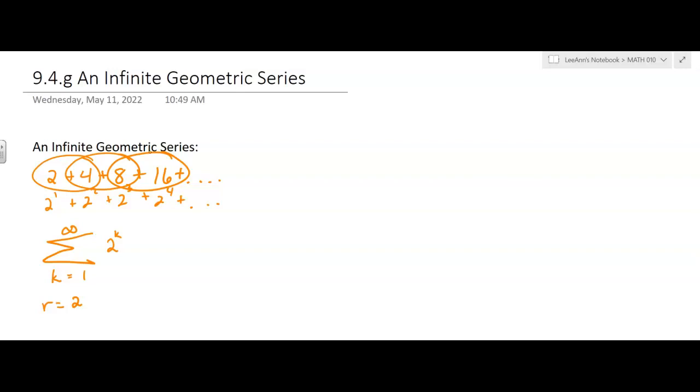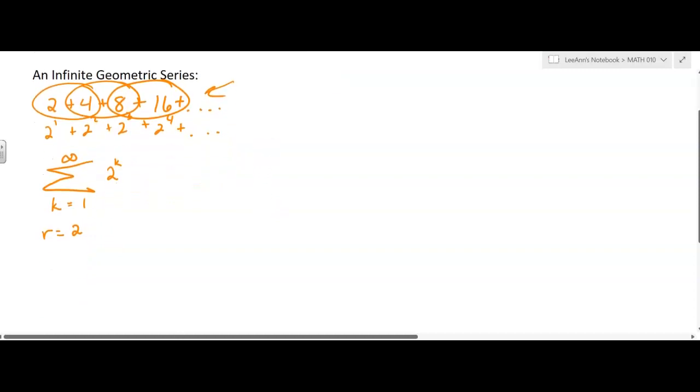But these numbers are just getting larger and larger, and when you add them up, the sum just gets bigger and bigger and bigger. And so this is not defined. The series is not defined. It's said to be a divergent series. It's getting bigger and bigger.